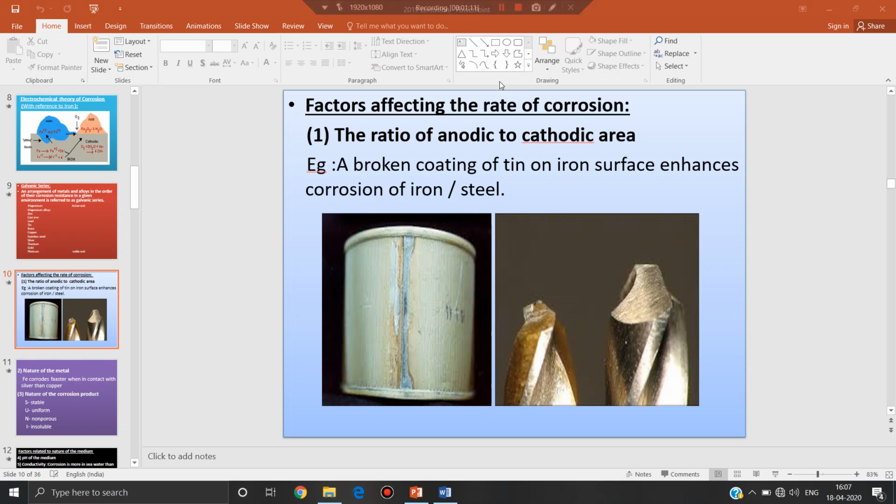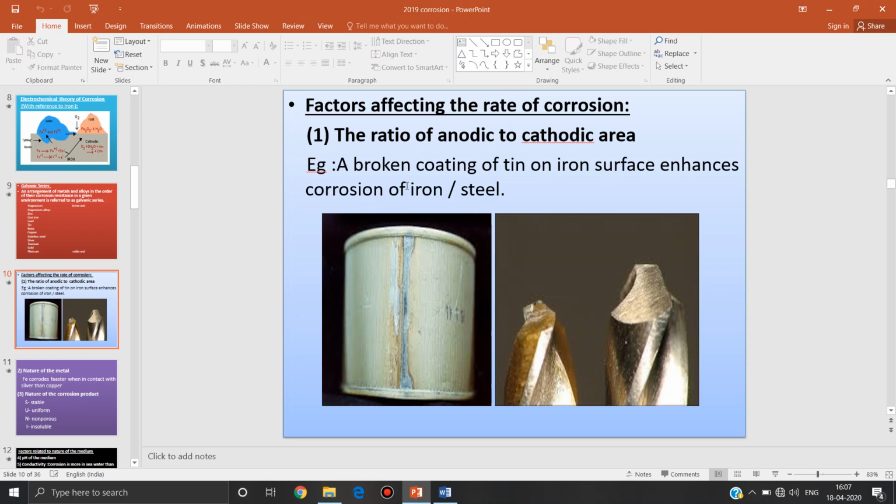When do we get this small ratio? If anode is very small, cathode is very large, ratio becomes very high. So why rate of corrosion increases? Because at anode oxidation reaction takes place, and whatever electrons liberated at anode will be readily consumed by the cathode, since cathode is very large. So that increases rate of corrosion.